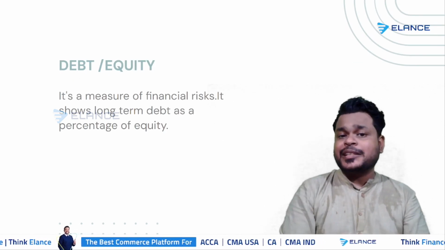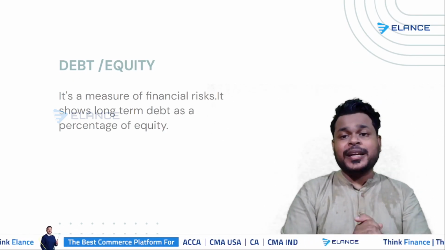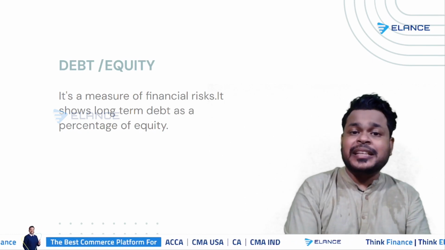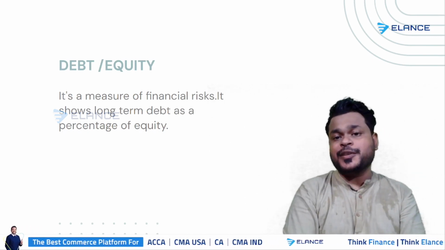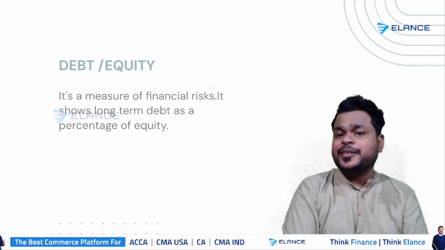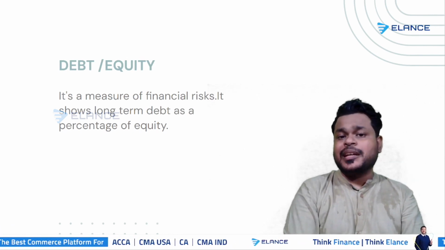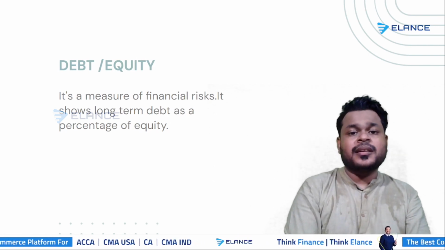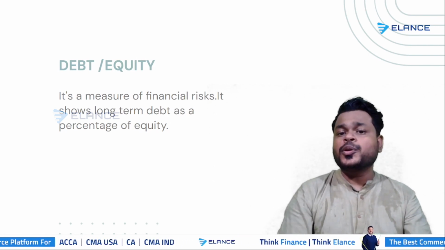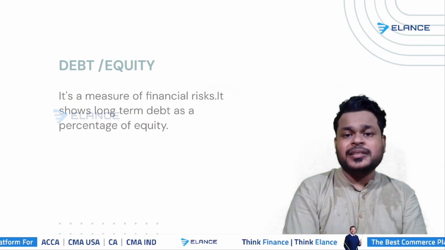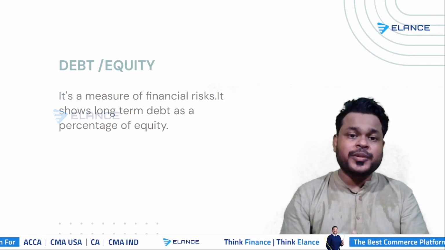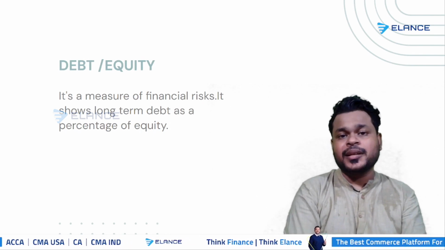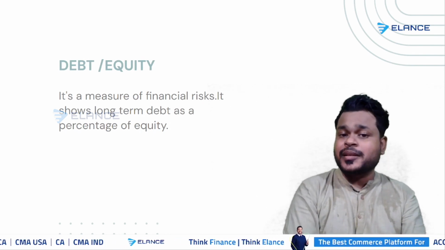So debt to equity ratio is a financial metric that provides insights into a company's capital structure and financial leverage. It is calculated by dividing the company's non-current liabilities by equity. Over here, they want to know the proportion of the company's financing that comes out of debt compared to equity. That is what is looked into in this ratio.